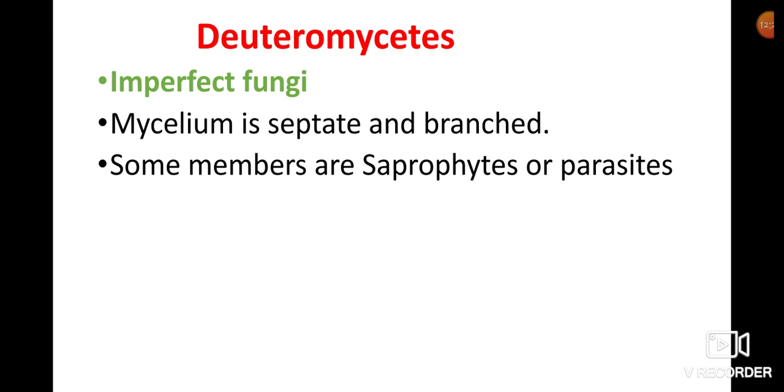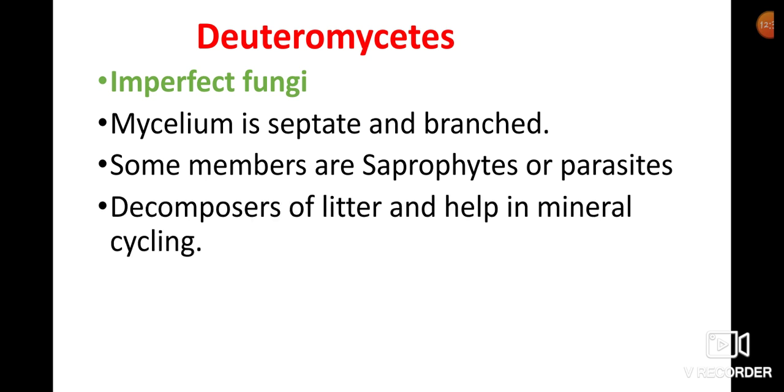Some members of Deuteromycetes are saprophytes or parasites. They can grow on dead and decaying organic materials. They are decomposers of litter and help in mineral recycling.